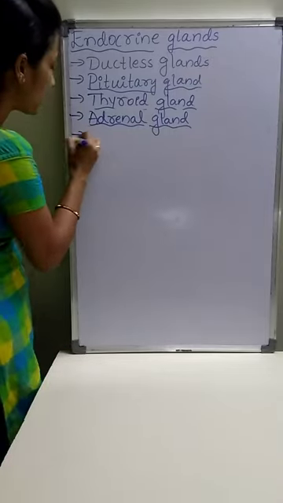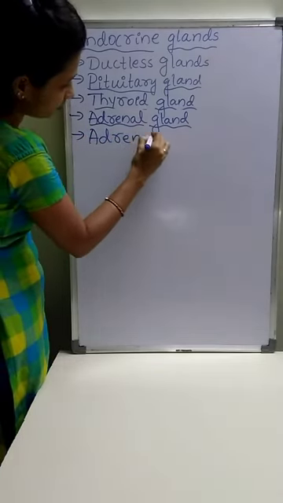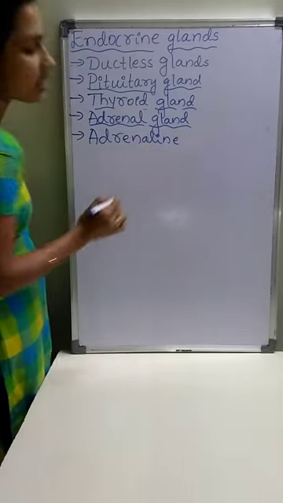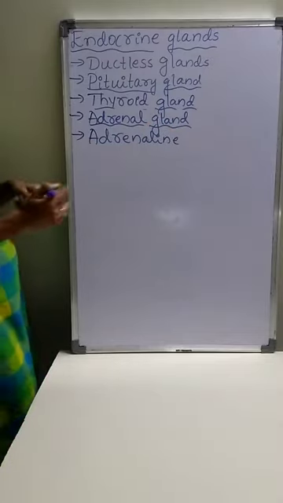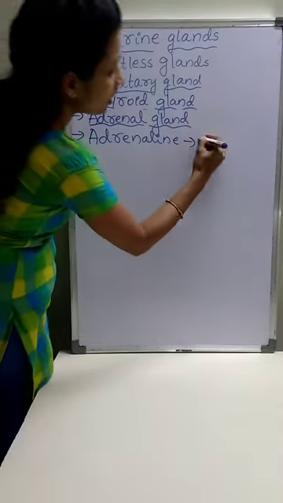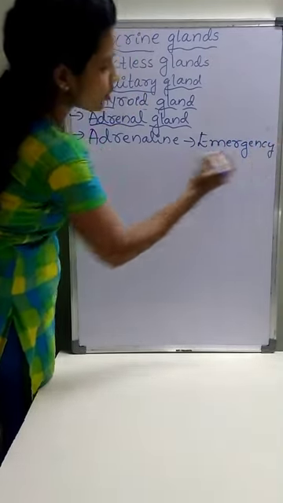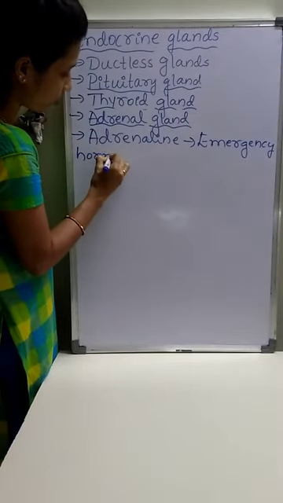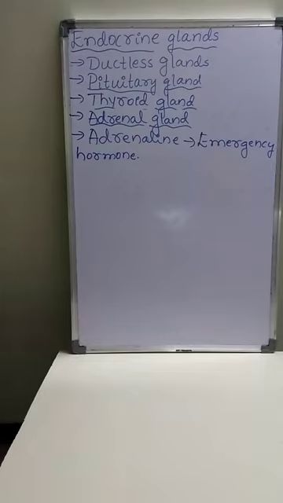The adrenal gland secretes the hormone called adrenaline. Adrenaline is also called the emergency hormone.